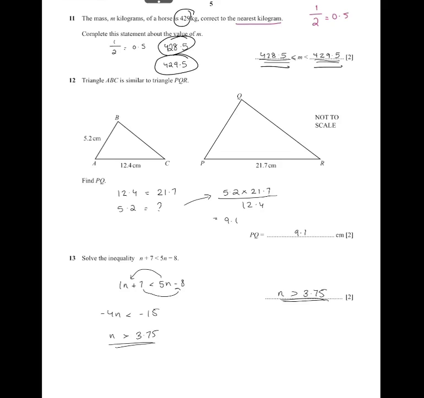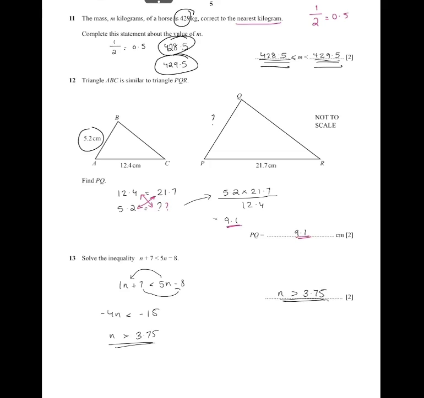Question 12, find PQ. Now we have to find this line. So here we already know in the ABC diagram that this is 5.2. So we could do 12.4 is equal to 21.7, so 5.2 is equal to question mark. Now that way we can do the cross multiplication method. So it becomes 5.2 into 21.7 divided by 12.4. So that is equal to 9.1.